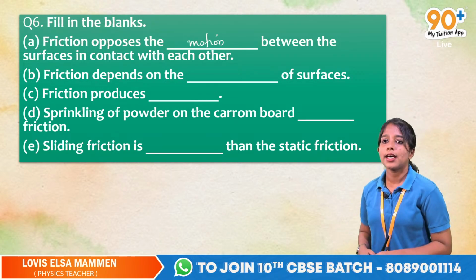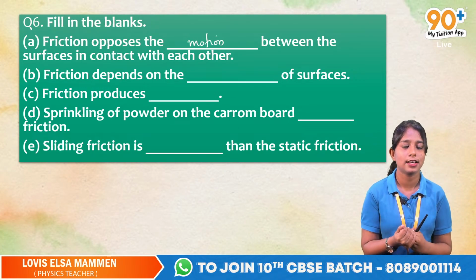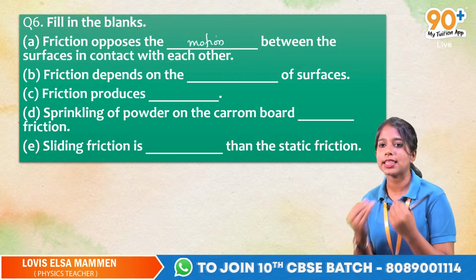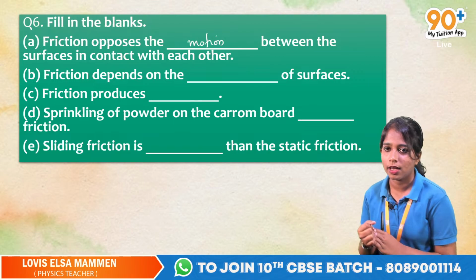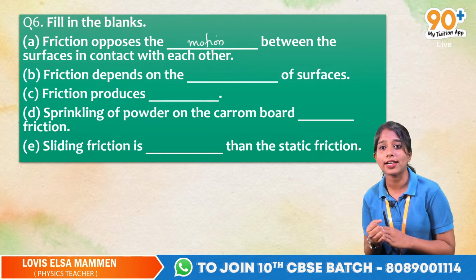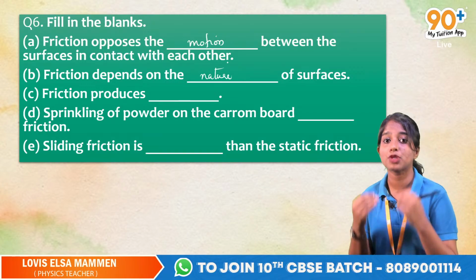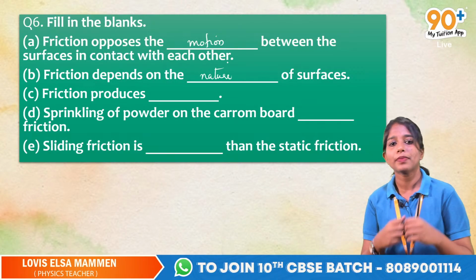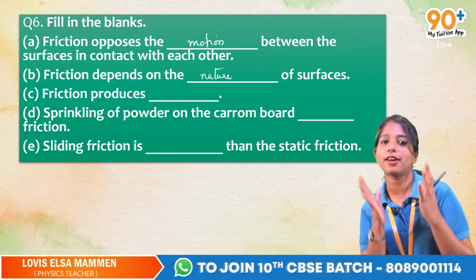Okay, yes. Now the next part, friction depends on the dash of the surfaces. Friction depends on the nature. Yes, we have discussed that there can be smooth surfaces and rough surfaces, so it will depend on the nature of the surfaces.